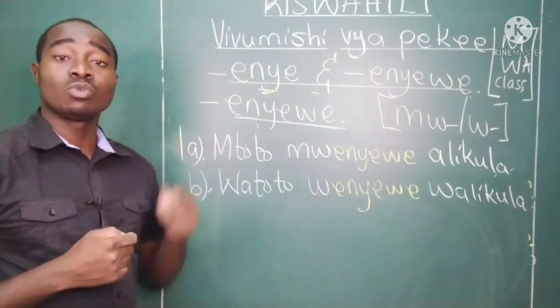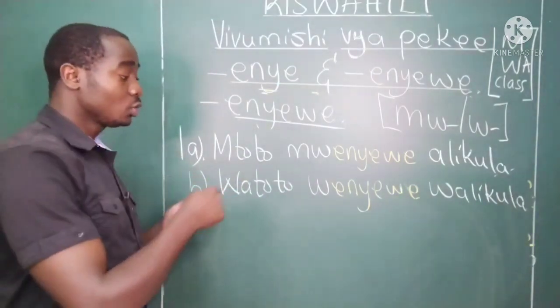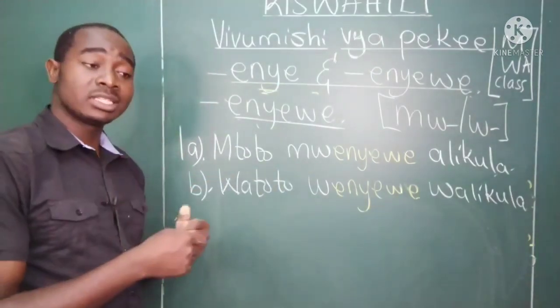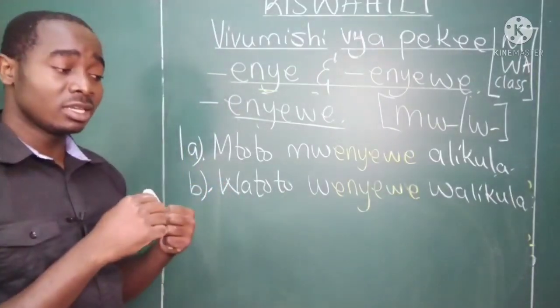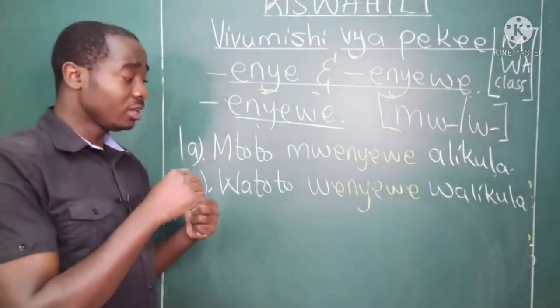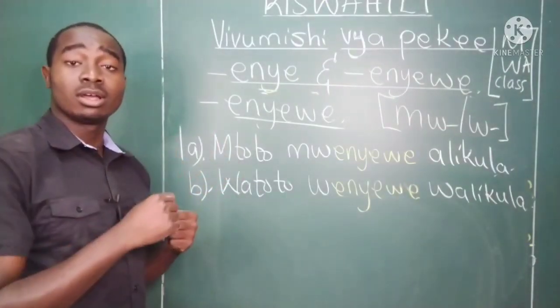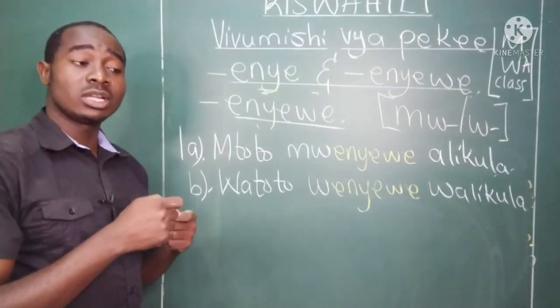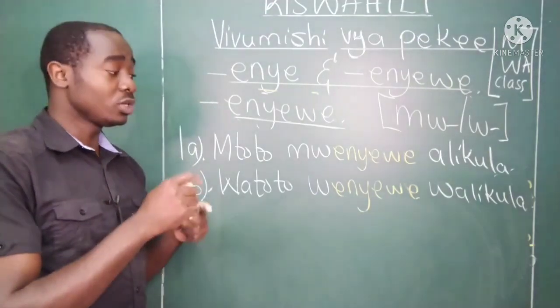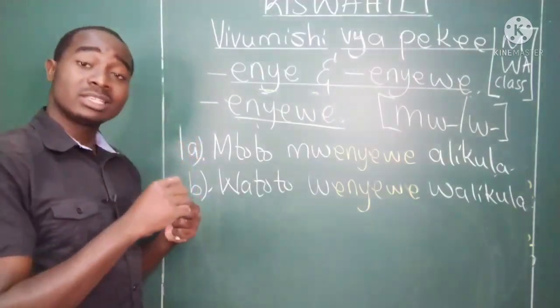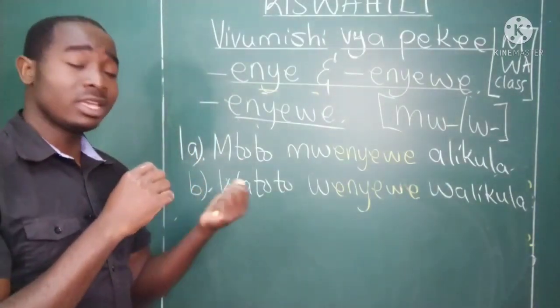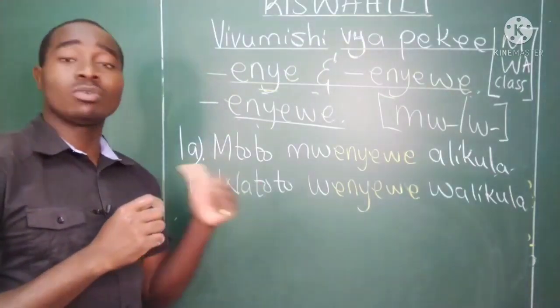Mtoto mwenyewe alikula. Watoto wenyewe walikula. It implies that we have been talking about these kids, and then these kids ate. It's not that I want to say also, but also is not here. These kids that we have been talking about previously, they ate. Watoto wenyewe walikula.